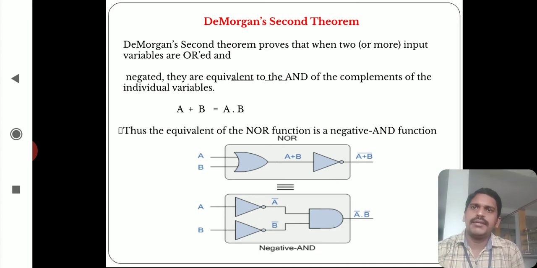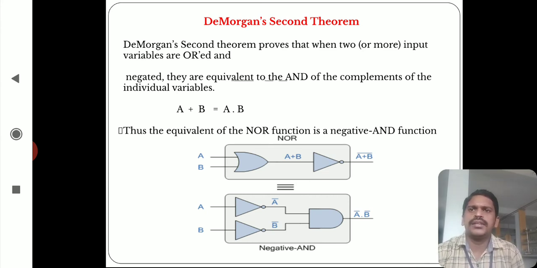And next one, De Morgan's second theorem. De Morgan's second theorem states that when 2 or more input variables are added, that means we are adding 1 or 2 more inputs or variables, and negated, they are equivalent to the AND of the complements of the individual variables. Here the bars are above the line.